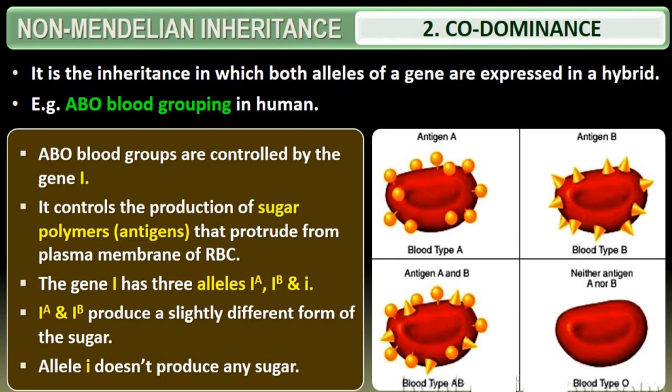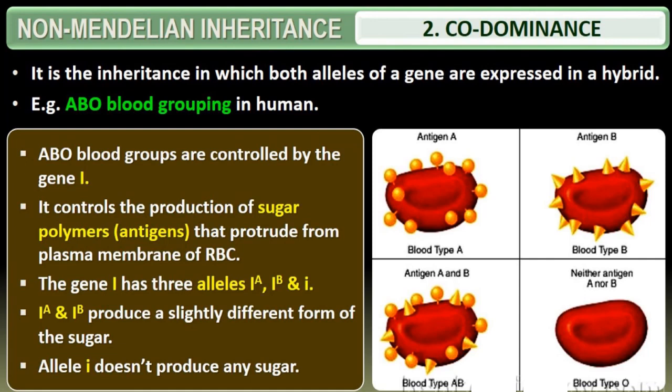The second one is codominance. What is codominance? It is a phenomenon where both alleles in a heterozygote condition express themselves equally. It is a type of non-Mendelian inheritance where both alleles contribute equally to the phenotype of the heterozygote, instead of blending of the trait as in incomplete dominance. This phenomenon is explained by taking the ABO blood group in humans as an example.